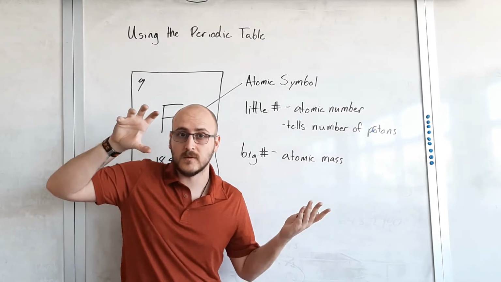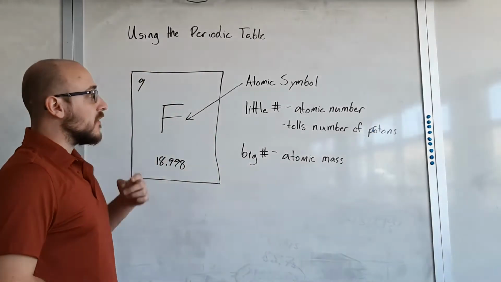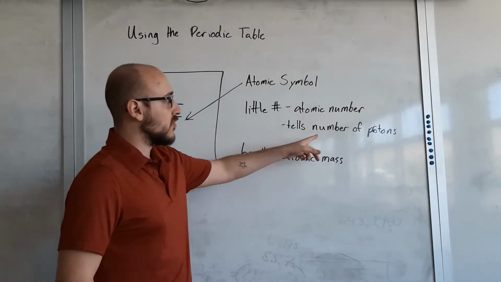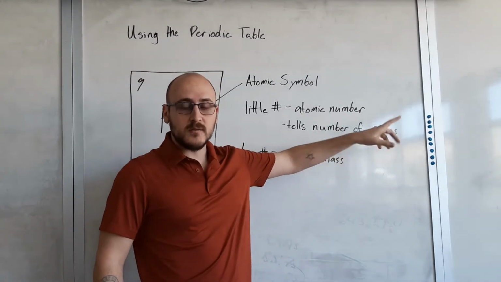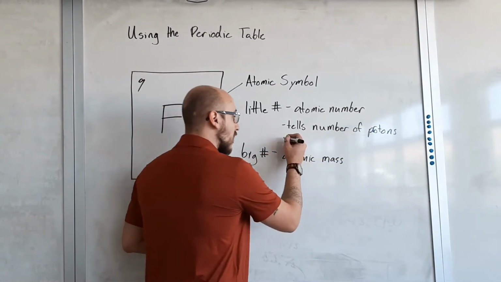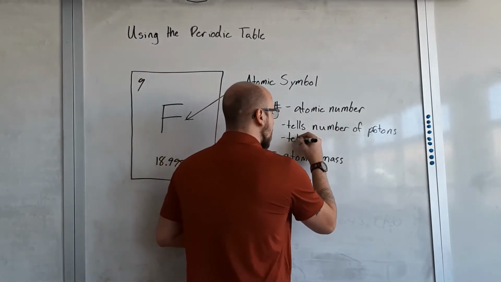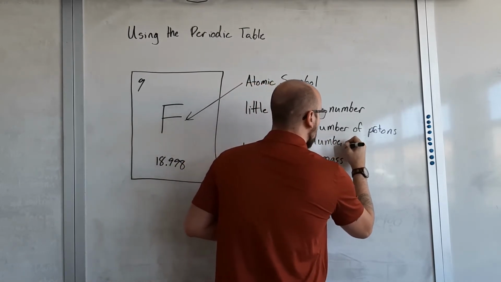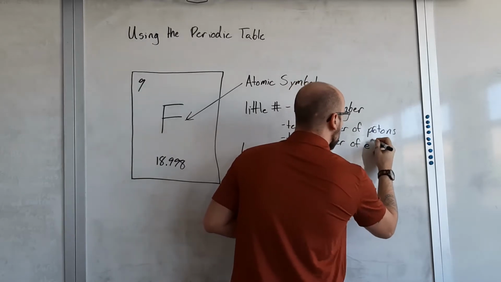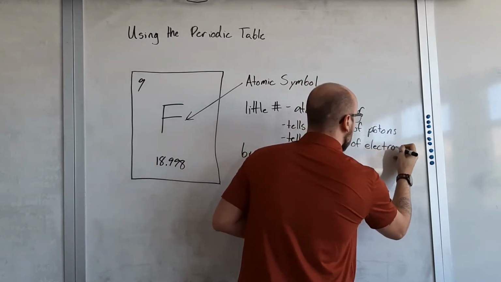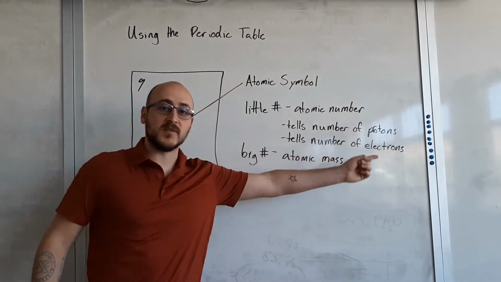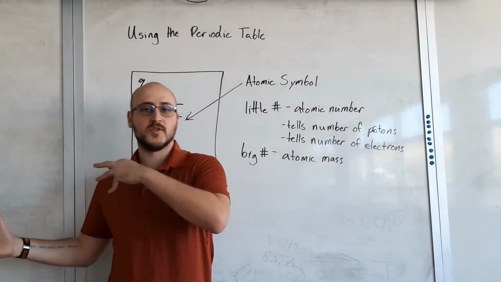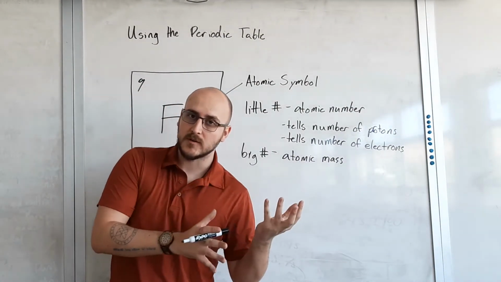6. So this atomic number tells us our number of protons, how much positive charge the nucleus is giving us. It also tells us how many electrons it has. Because if these two numbers aren't the same, you'll have more positive charge than you have negative charge.